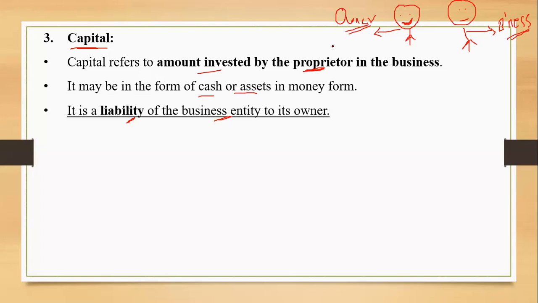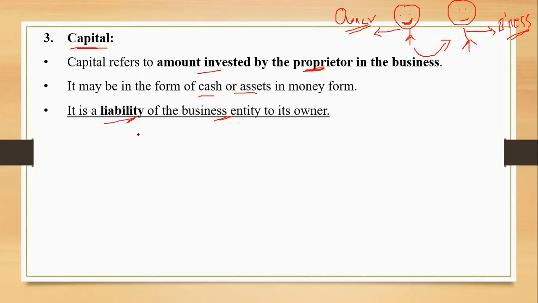Business. See, you need to understand that whenever we do accountancy, we need to be very, very selfish, and we need to understand that owner and business are two different identities. Whatever we record in the business books of accounts has to be from the business point of view, not from the owner's point of view. The owner has invested the amount into the business. The owner gave money to the business. So for the business, it is a liability.